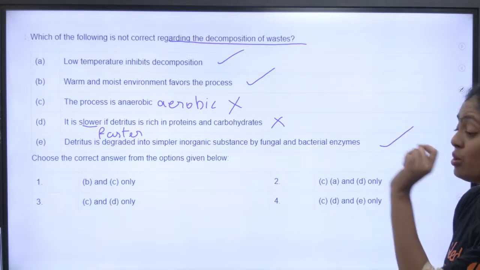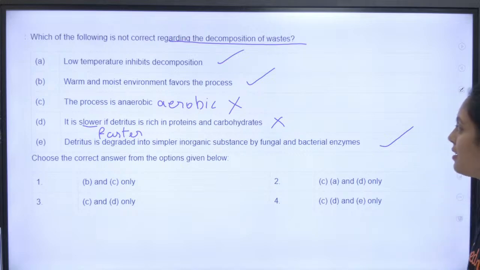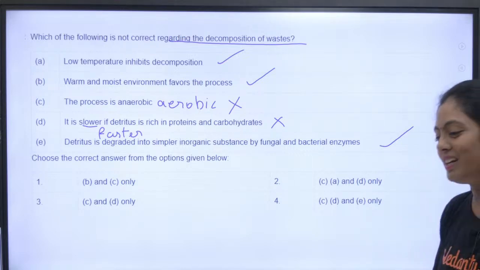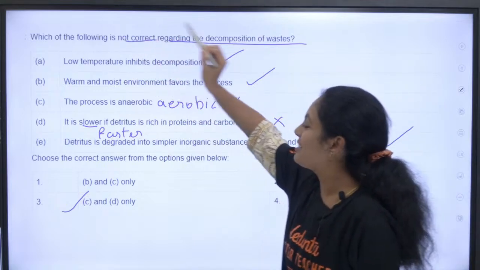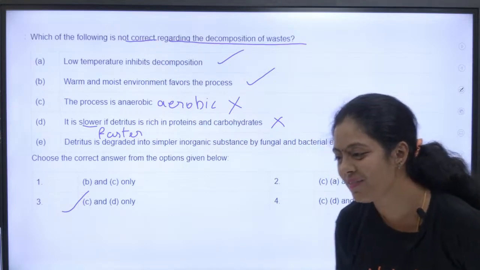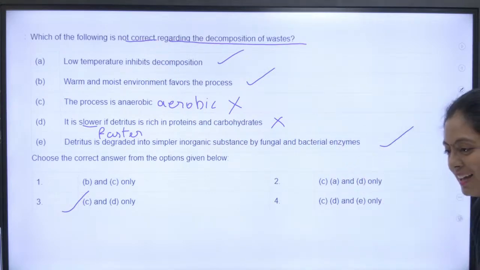Which of the following is not correct? Yes, so it is option C and option D, right? We forget that it says not correct, incorrect. It's not correct, so that's the right answer. Very good, Vati. Very good, Alvin. Superb, superb. Shall we go to the next question?